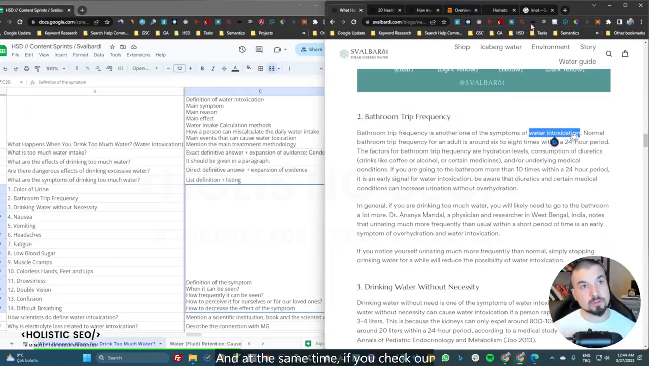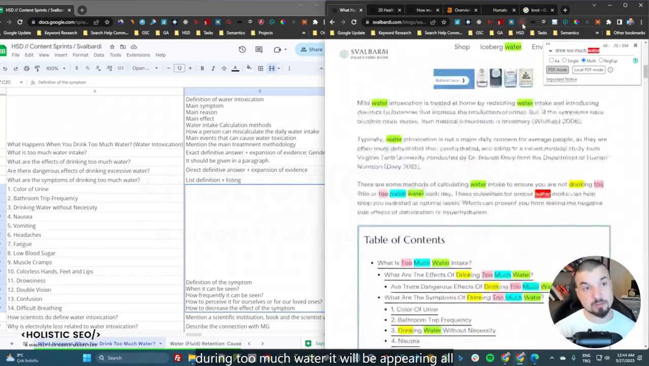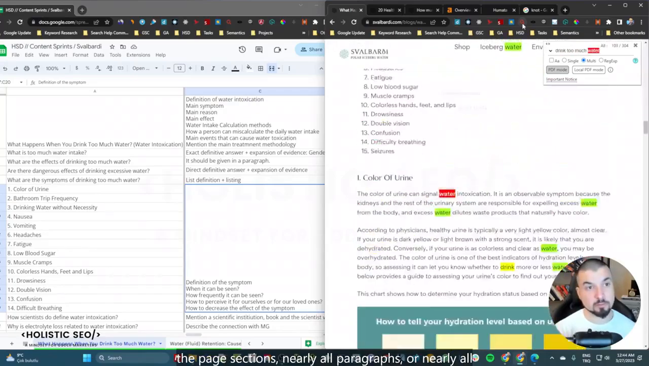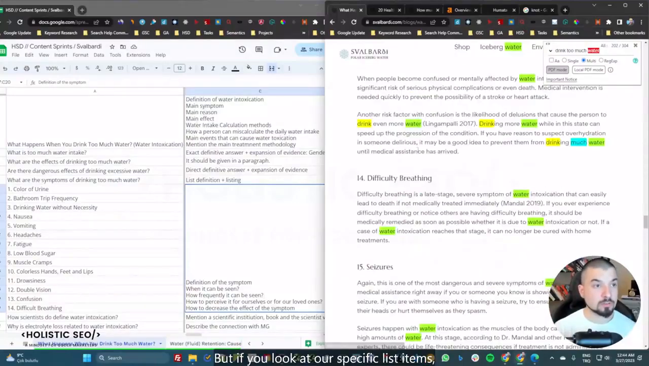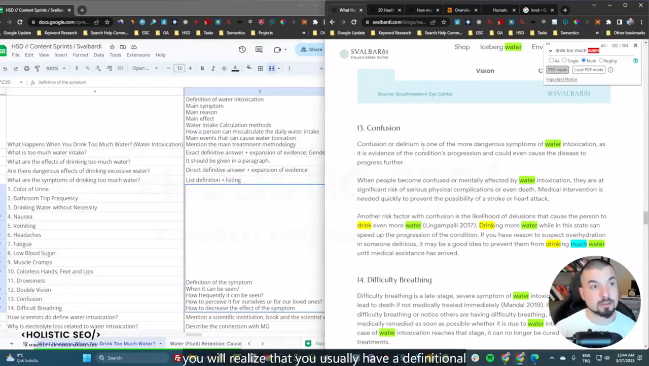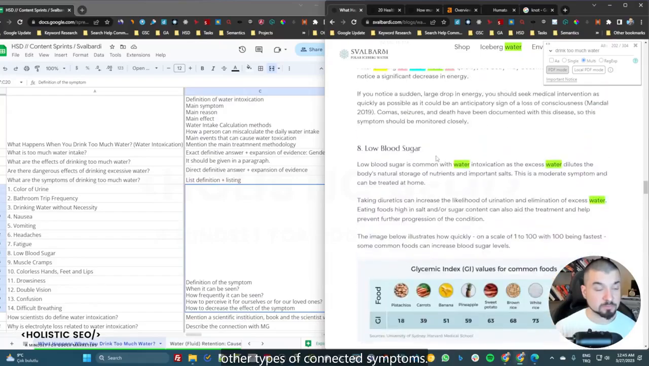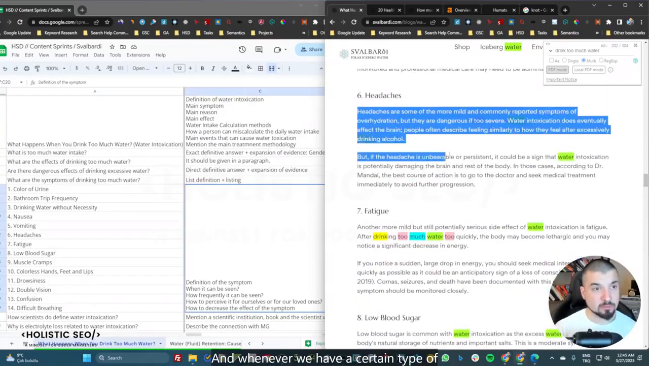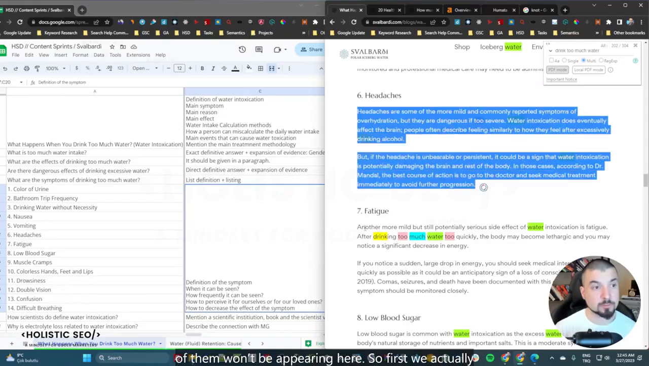And at the same time, if you check our page-wide contextual vector here, we will realize that "drink too much water" will be appearing in all the page sections, nearly all paragraphs, or nearly all the sentences all the time. But if you look at our specific list items, you will realize that we usually have a definitional sentence, and it is always connected to water intoxication with confusion or double vision or drowsiness or other types of connected symptoms. And whenever we have a certain type of symptom, we have some words that will be appearing here together with water intoxication, and some of them won't be appearing here.